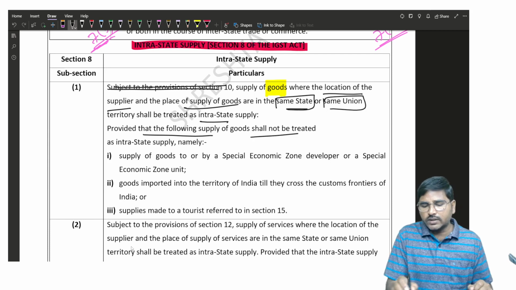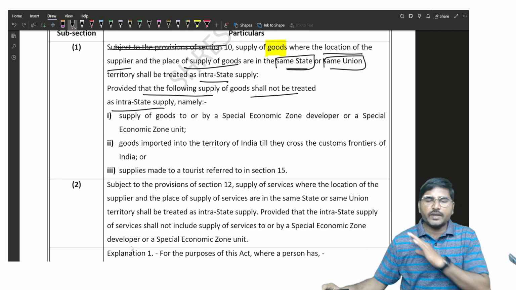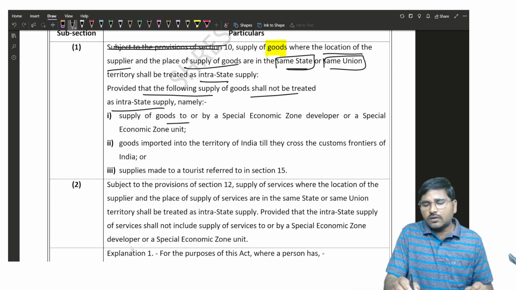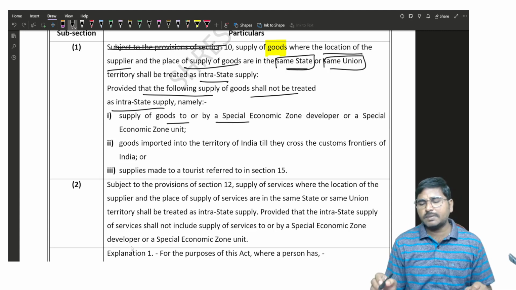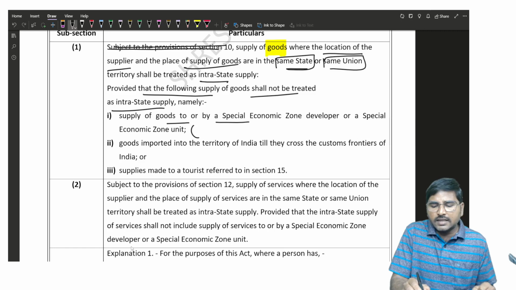the following supply of goods shall not be treated as an intrastate supply. So these are the elements which won't be treated as an intrastate supply. What are those things? Number 1, supply of goods to or by a special economic zone developer or special economic zone. It won't be treated as an intrastate supply, it shall be treated as an interstate supply.